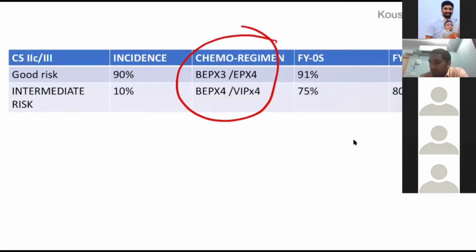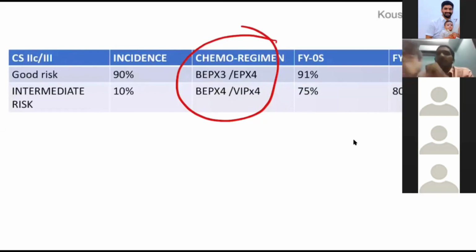Low risk stage 1, you said active surveillance, and high risk carboplatin. Then what is the use of para-aortic? When will you use para-aortic? Stage 1 you prefer carboplatin. If the patient is not fit for carboplatin, then you go for radiation. Low risk patient, first option is active surveillance. High risk patient, carboplatin is first option. If the patient is not fit for carboplatin, then you go for radiation. That radiation is also only para-aortic radiation, not dogleg radiation.